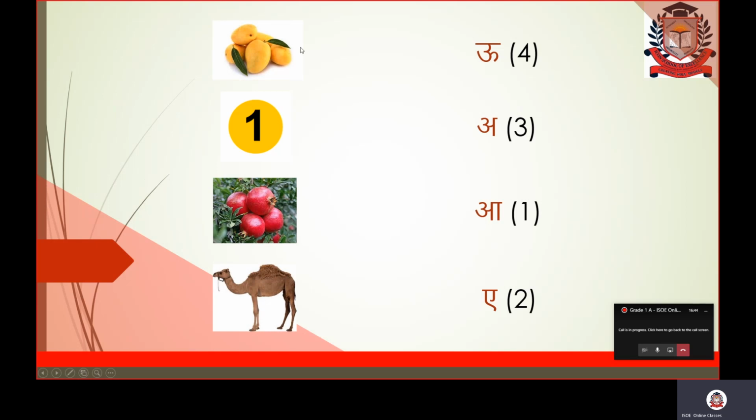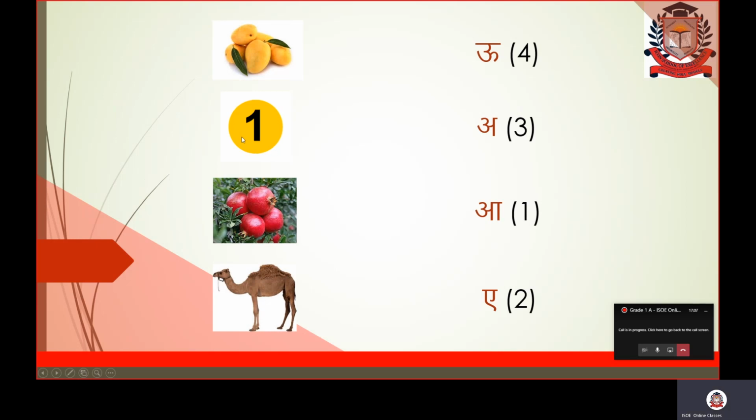So we will match mango with A, but not by drawing a line here, but writing the first number here, because this arm picture is on first number. So all of you will write in the circle or in the small brackets 1 here. Fine? Good. Now next picture.